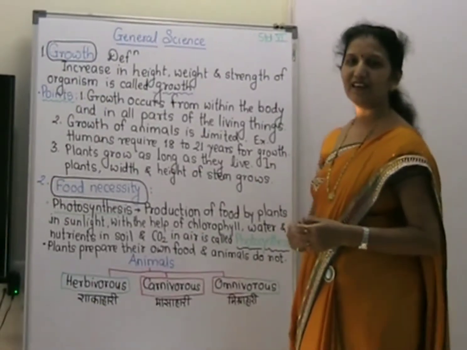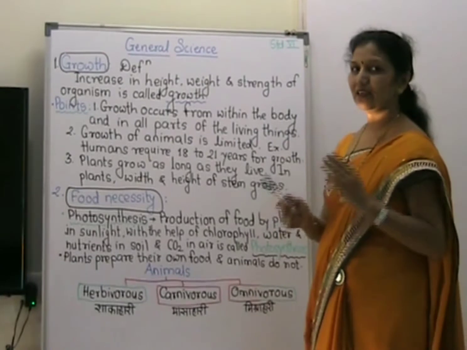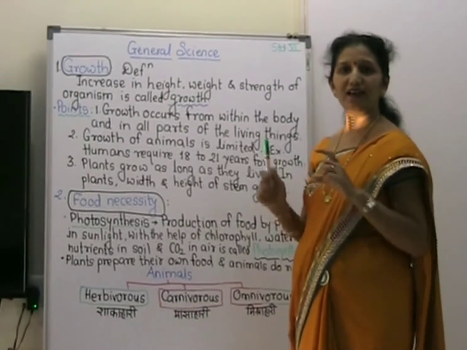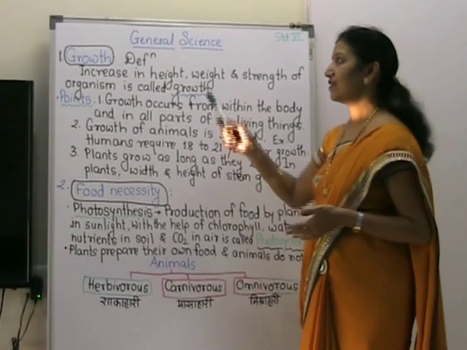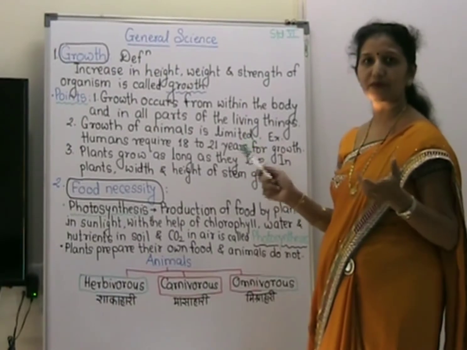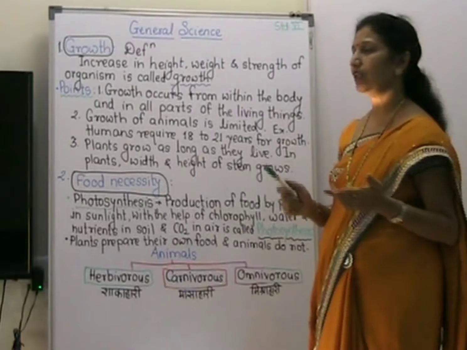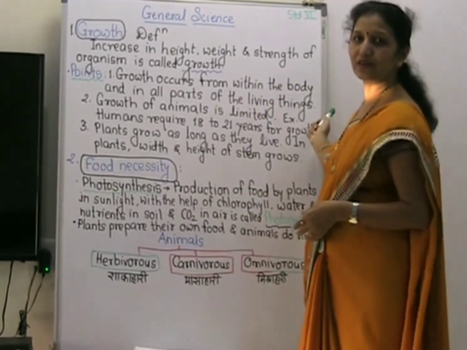Dear children, in last unit we have studied the different characteristics of living things. Those characteristics differentiate living things from non-living things. We can distinguish living and non-living things on the basis of those characteristics. Those characteristics are growth, food necessity, responsiveness to stimuli, movement, respiration, reproduction, cellular structure, definite lifespan. All these characteristics are present only in living things. They are not in non-living things.